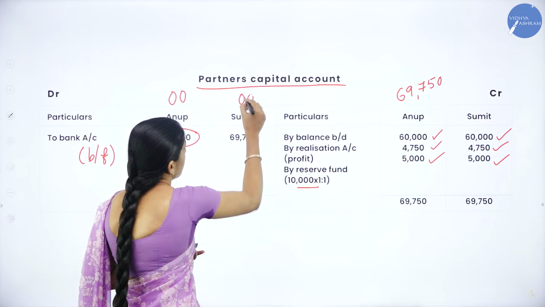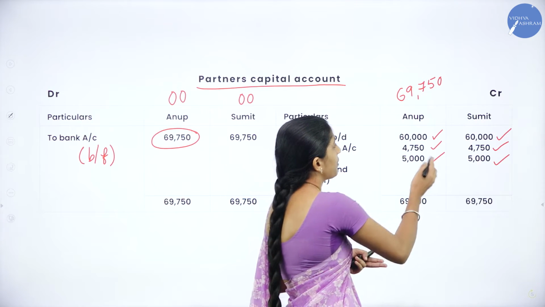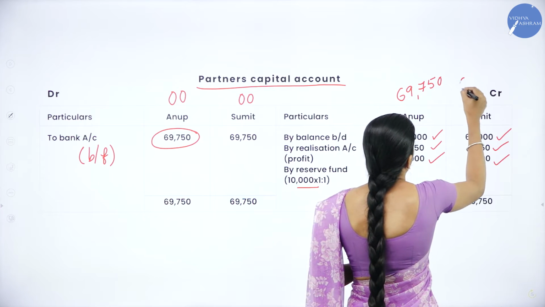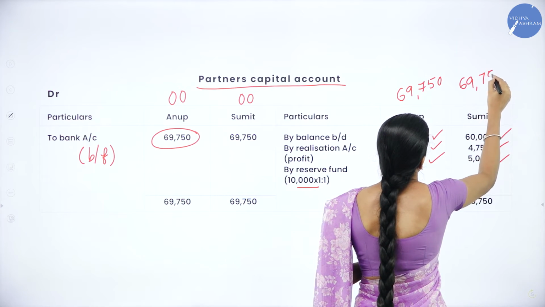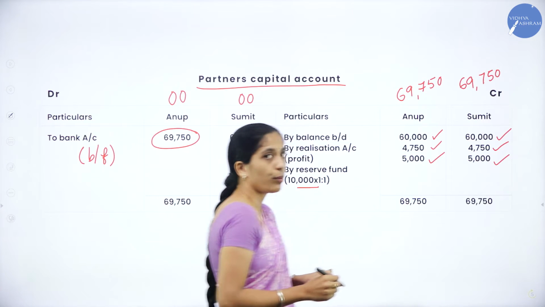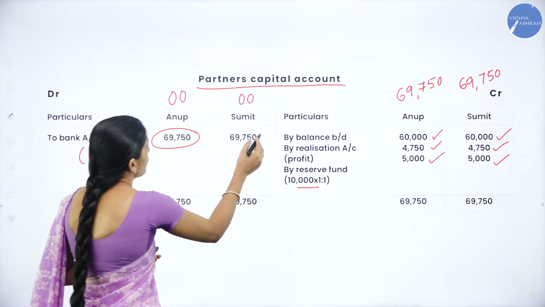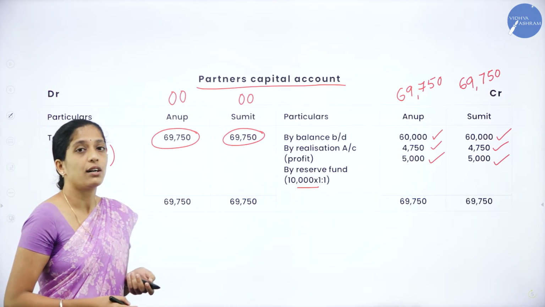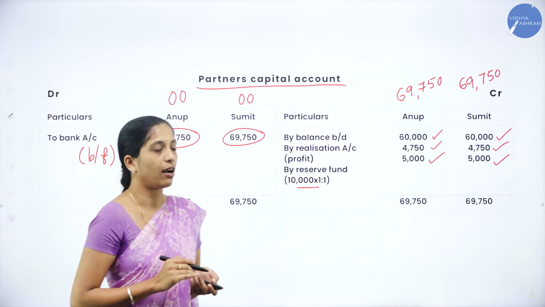In the same way, we shall balance Sumit column. So in debit side, it is 0. Coming to the credit side, we are having 60,000 plus 4,750 plus 5,000. So we'll get 69,750 here. So we'll record both the side minus 0. So that is nothing but 69,750 is your balancing figure which has to be transferred to bank account.